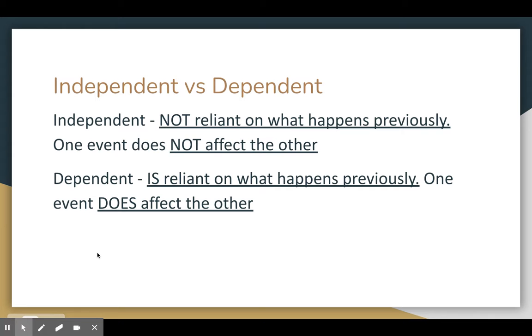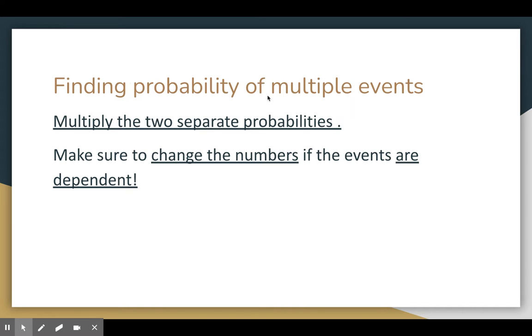Okay, independent versus dependent. Independent means it's not reliant on what happens previously, right? Think if you're an independent person, you don't rely on other people. One event does not affect the other. A dependent event is reliant on what happens previously. One event does affect the other. Okay. We're going to take some examples and take a look at what that actually means, right? So finding a probability of multiple events, multiply the 2 separate probabilities. And again, remember to make sure that you change the numbers if the events are dependent.